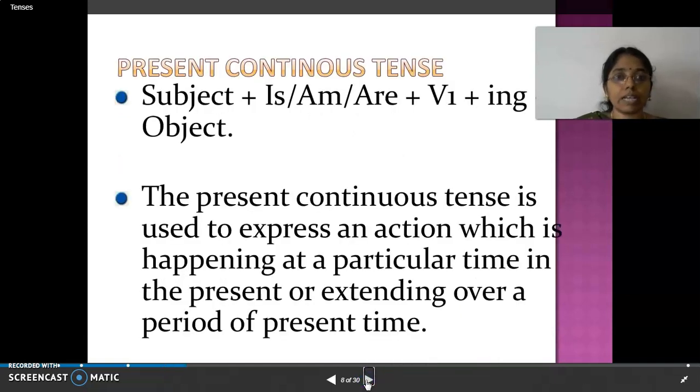Right. Present continuous tense. The formula for this is subject plus is, am or are plus verb 1 plus ing plus object. This is how the present continuous tense statement will be. Present continuous tense is used to express an action which is happening at a particular time in the present or extending over a period of present time. So it is continuing, it is extending, it is going on.